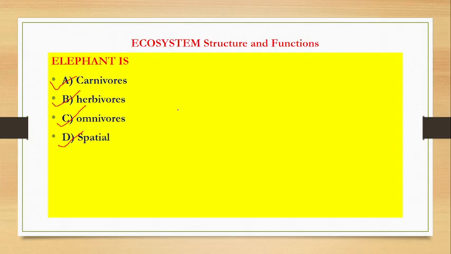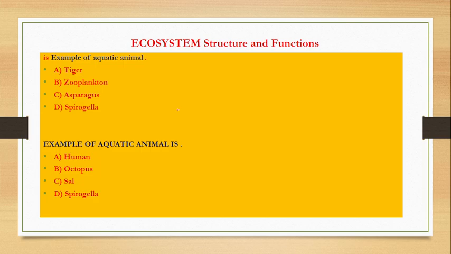This is herbivores because the elephant uses only herbs. Next, here is another aquatic animal question. Tiger, zooplankton, asparagus, Spirogyra. Spirogyra is an alga, but it is a plant.